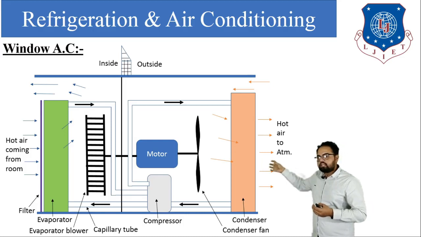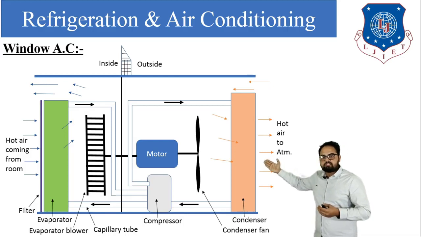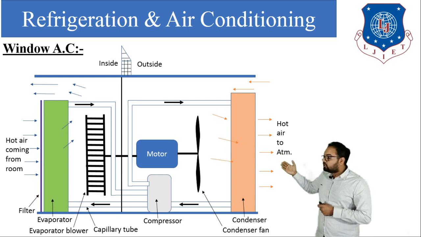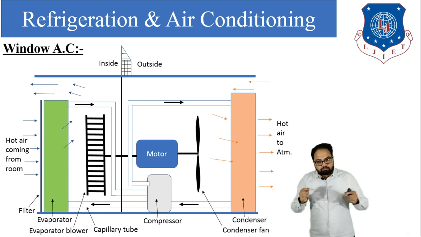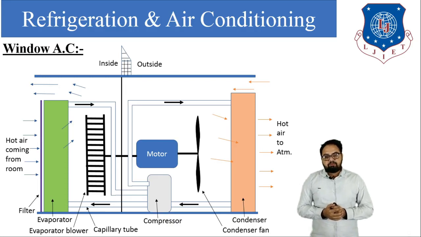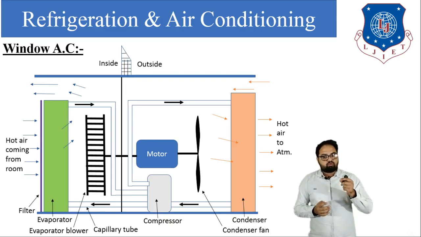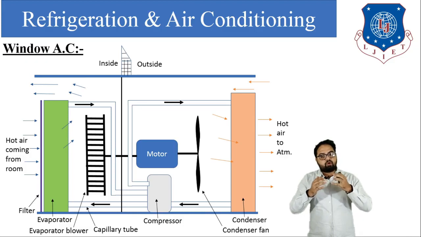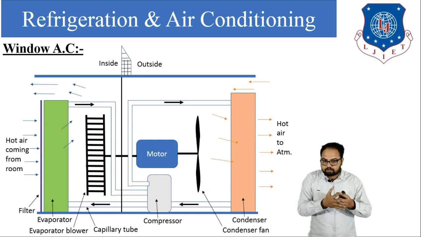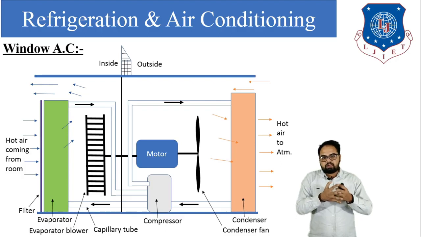As the air suction takes place, that air passes through the filter and becomes filtered. After that, the air passes over the evaporator coil. Through that evaporator coil, a cool refrigerant is passing, and we know that the refrigerant is cold so that it receives all the heat from the air. As the air comes in contact with the evaporator coil, the refrigerant absorbs the heat from the air and the air becomes cool.